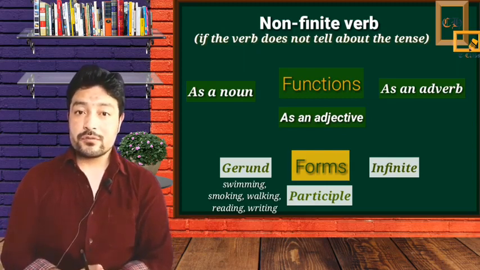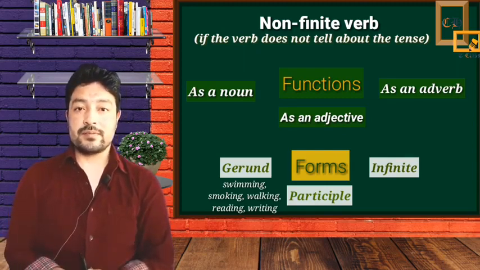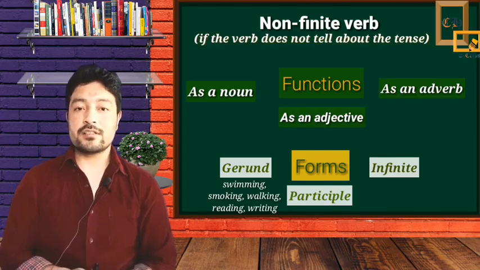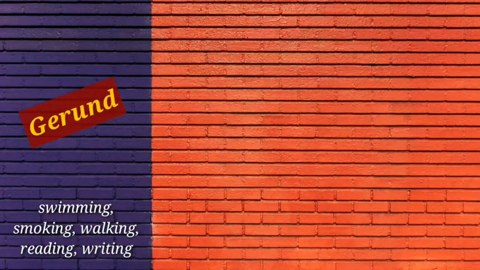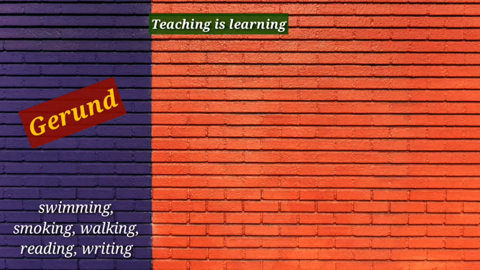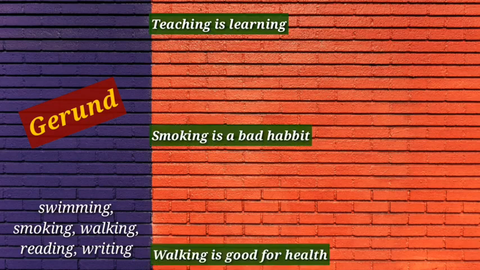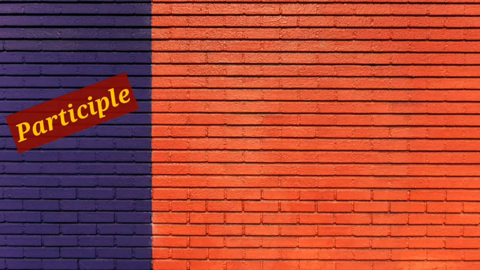Do not get confused between gerunds and present participles, because gerunds are used as a noun. Let's see these examples. Teaching is learning. Smoking is a bad habit. Walking is good for health. In all these sentences, smoking, teaching, learning, walking, etc. are gerunds functioning as a noun. The second one is participles. Participles are again formed from the base verb. Let's try to see through these examples.